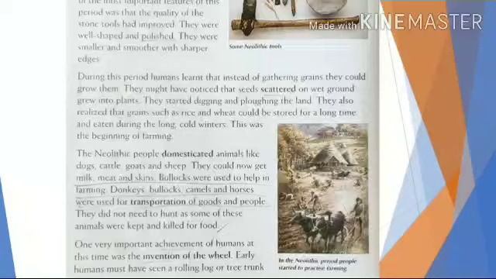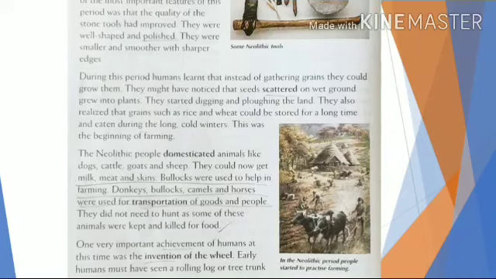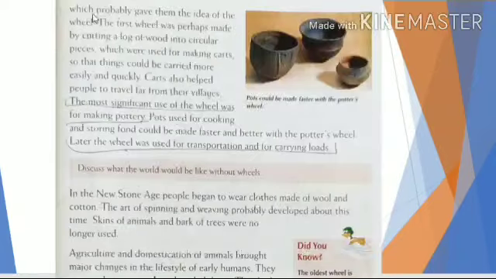Now they do not need to go to the forest and hunt animals. These animals were kept for food also. One very important achievement of humans at this time was the invention of the wheel. Early humans must have seen a rolling log or tree trunk, which probably gave them the idea of the wheel.